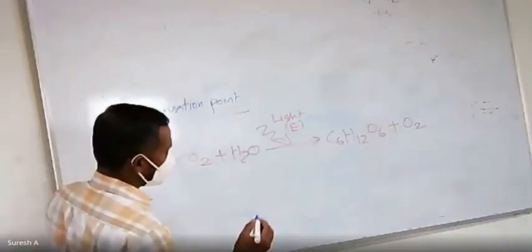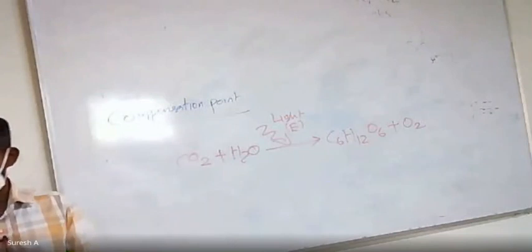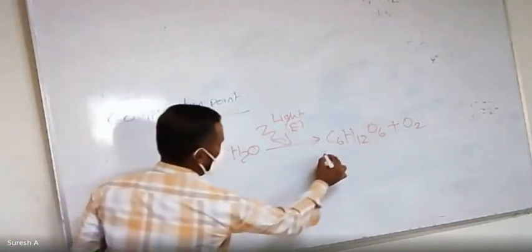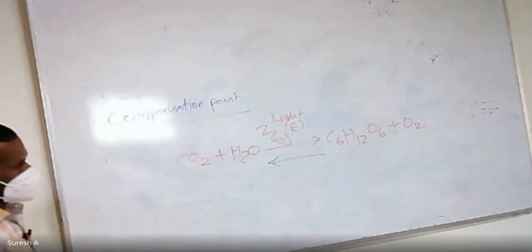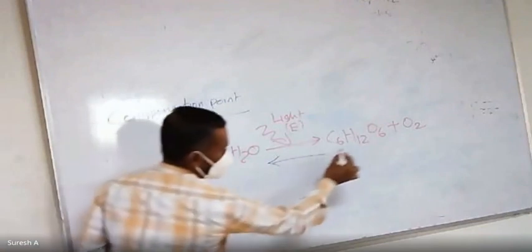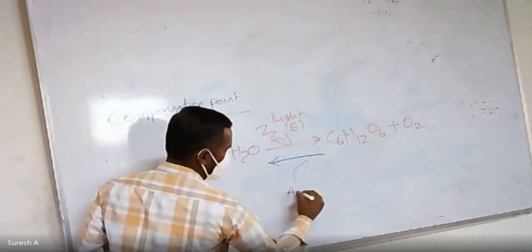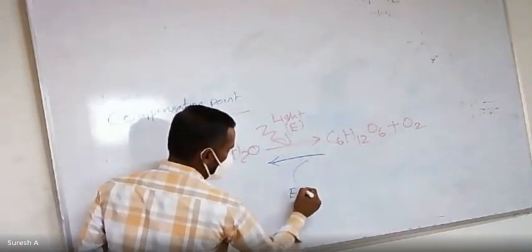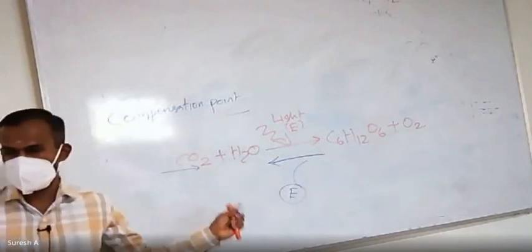Okay. Now, this reaction is reversed. What is this reaction? Compensation point. I am going to teach you compensation point. This you said is the photosynthesis reaction. If this reaction is reversed, and energy is released, what is this reaction? Respiration. Very good.